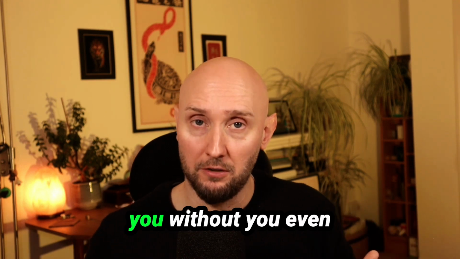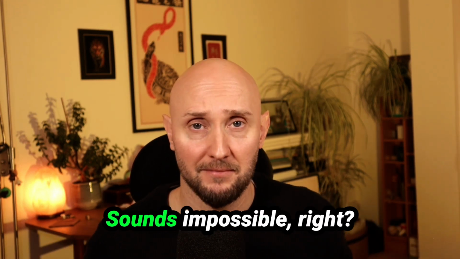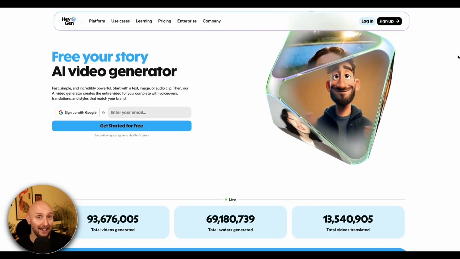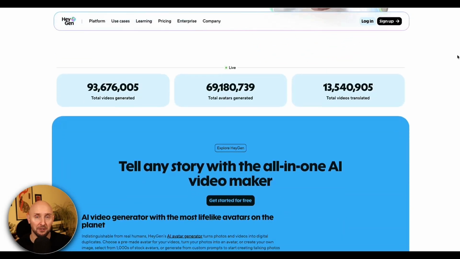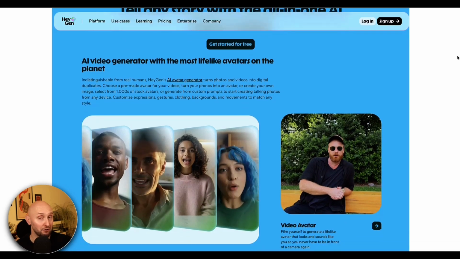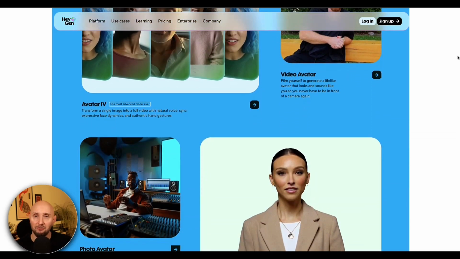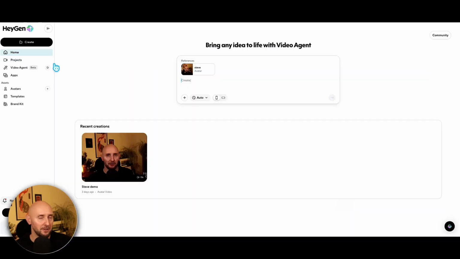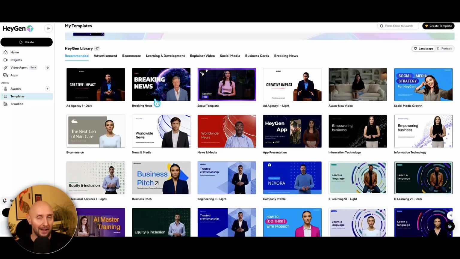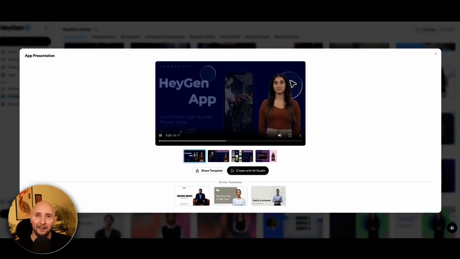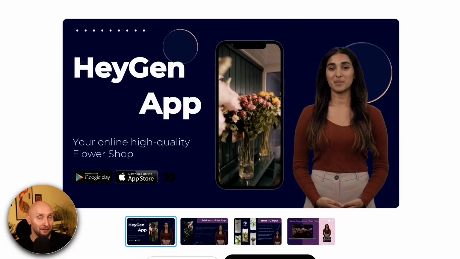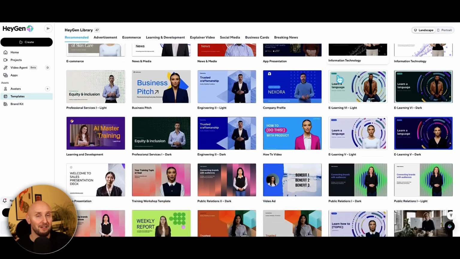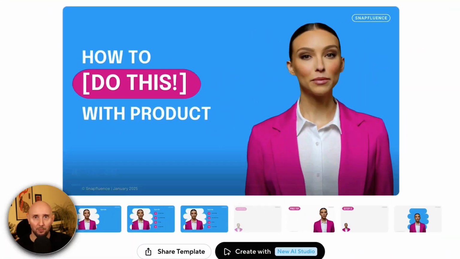Now, for the last AI tool on our list for content creators, what if you could create talking head videos of you without you even being on camera? Sounds impossible, right? Well, not anymore. Check this out. So HeyGen allows you to create AI avatars that speak naturally on camera. You write your script, choose an avatar, and HeyGen will generate videos of that person speaking. So you can use this for faceless YouTube videos that still feel human, course creation without filming, cloning yourself into an AI-generated avatar, or even creating videos in multiple languages using the same person speaking. So this means no more faffing around with camera setup, lighting, and no more retakes.